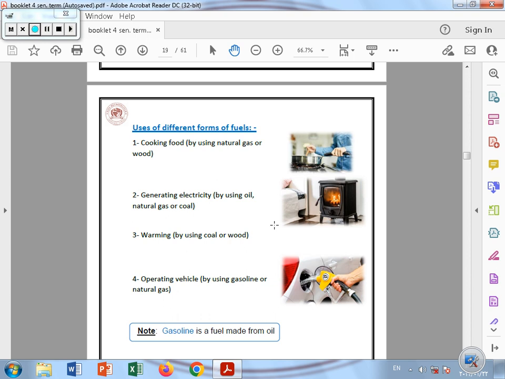Also, in operating vehicles like cars or motorcycles, anything that can move, we can use gasoline or natural gas. Gasoline is a type of fuel made from oil, so we can extract gasoline from oil, and it's a type of fuel that we use to operate our cars.